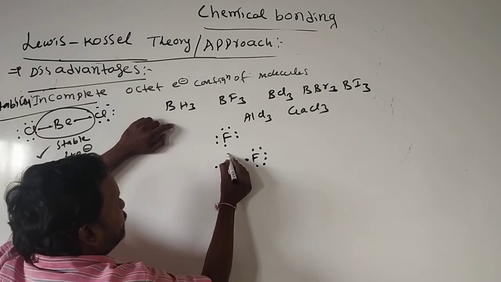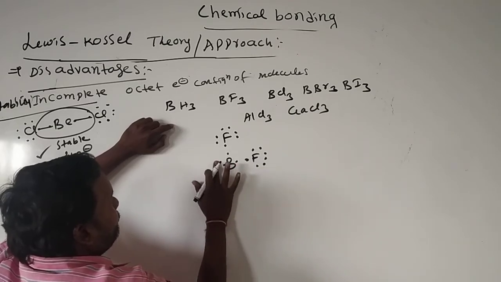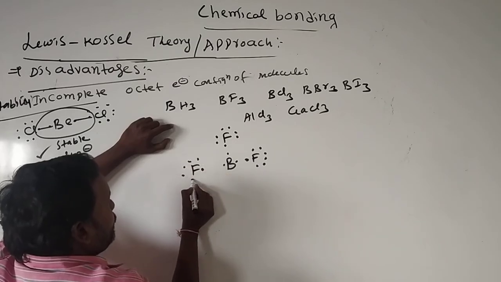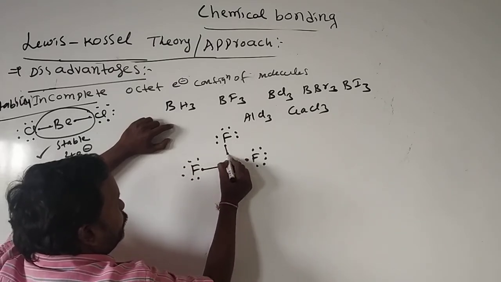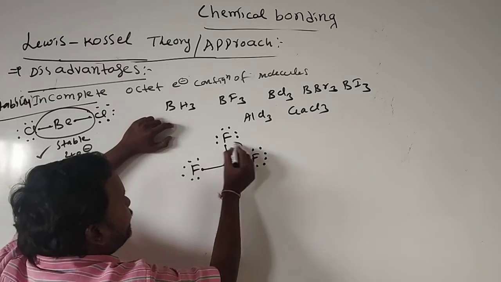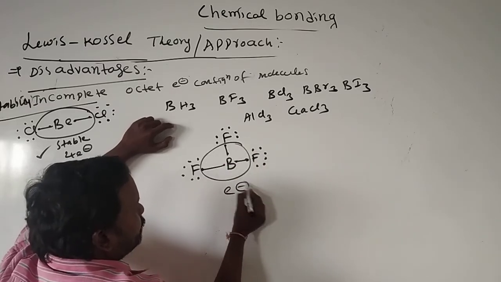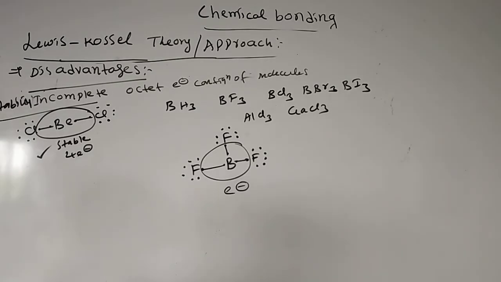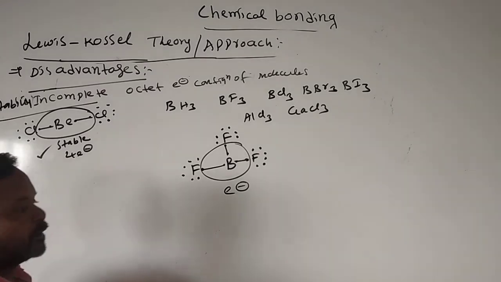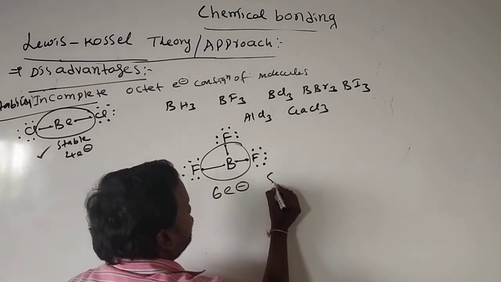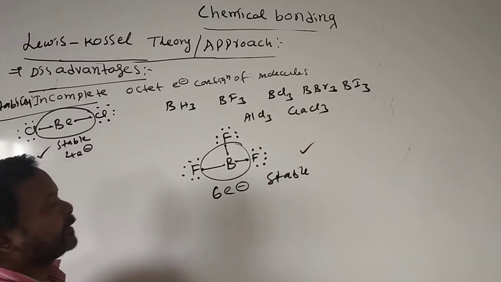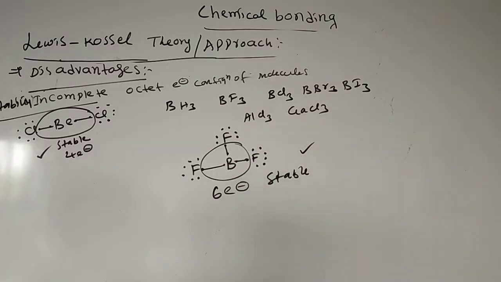Boron has 3 electrons. It has only 6 electrons in the outermost shell after forming the compound. But it is stable.